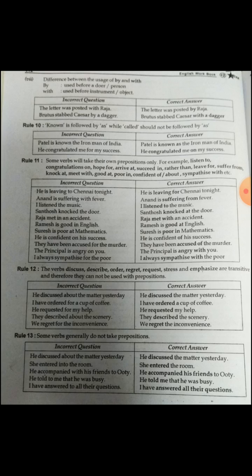Next, rule number 10. Known is followed by as, while called should not be followed by as. Patel is known the Iron Man of India should be: Patel is known as the Iron Man of India. Next: He congratulated me for my success should be: He congratulated me on my success. This question is often asked in examinations. So congratulated takes on, not for.